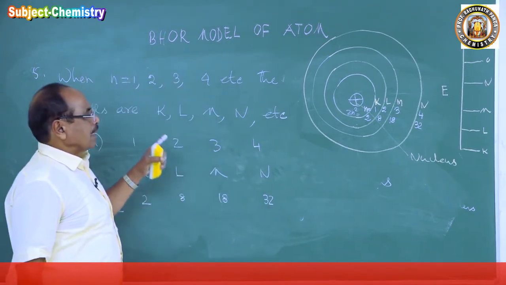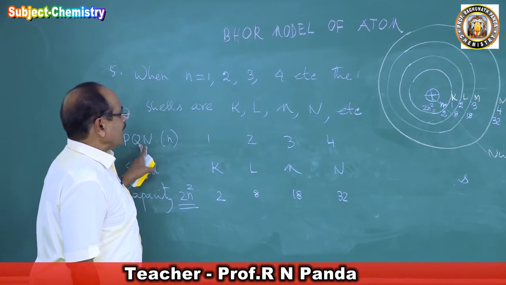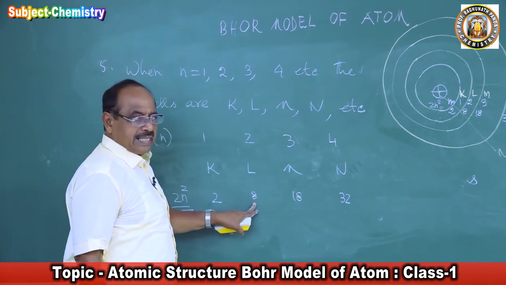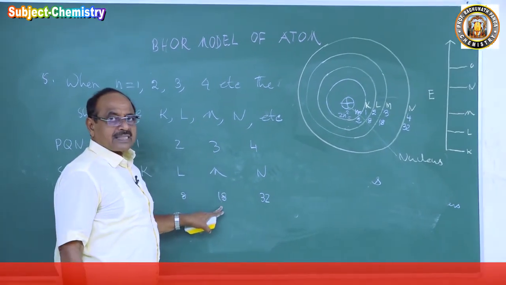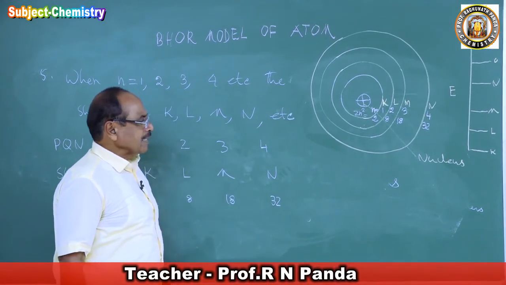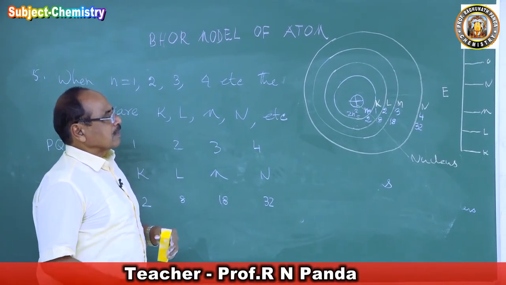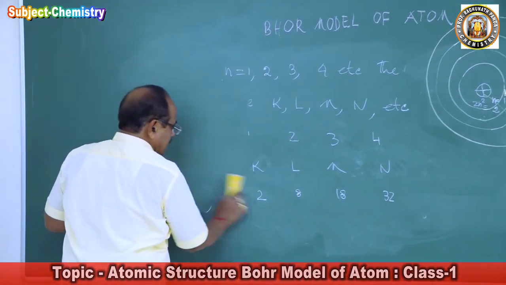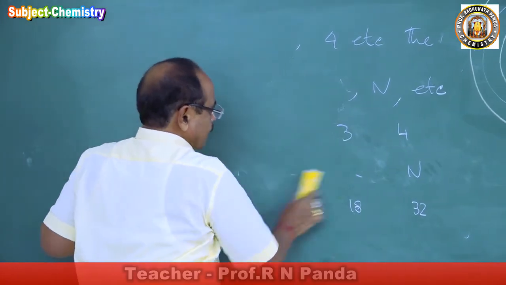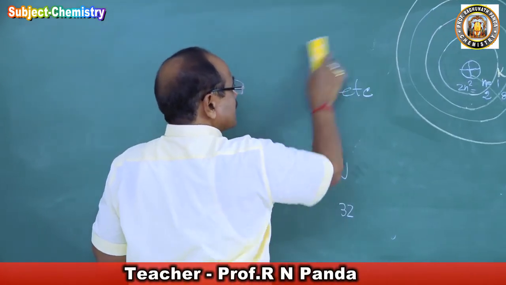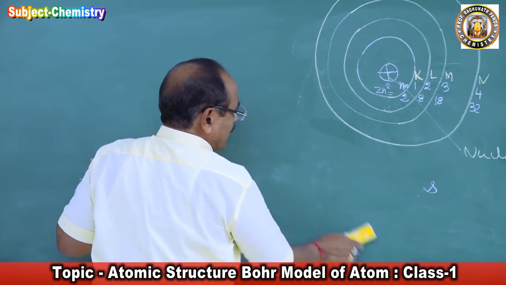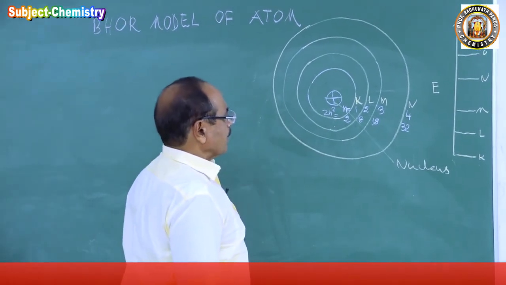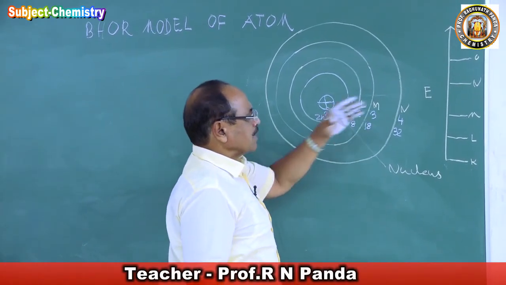So he has the maximum capacity of a cell as 2n square. When n is equal to 1, K cell, capacity 2; n equal to 2, L cell, capacity 8; n equal to 3, M cell, capacity 18; n equal to 4, capacity 32. Like this, he could explain the capacity of a cell. The cells are arranged, and the electrons cannot radiate or absorb energy of their own accord, and the cells are numbered by the principal quantum number, n equal to 1 K cell, L cell, M cell, like this.